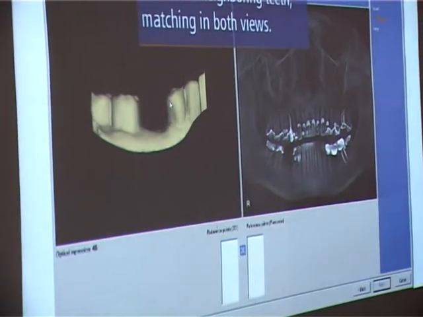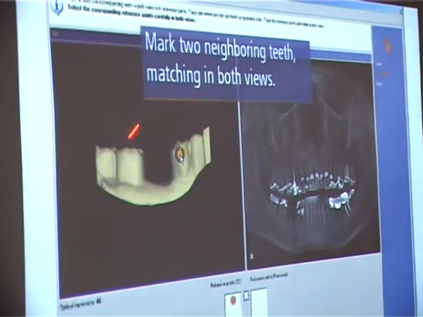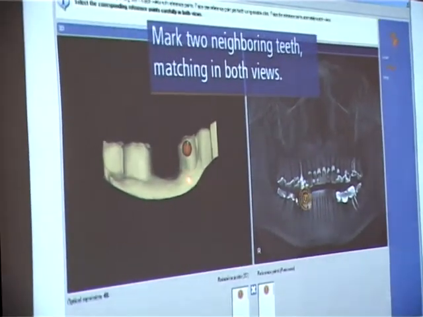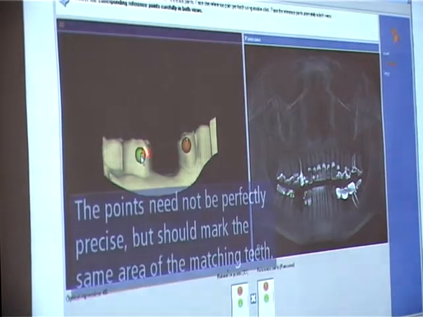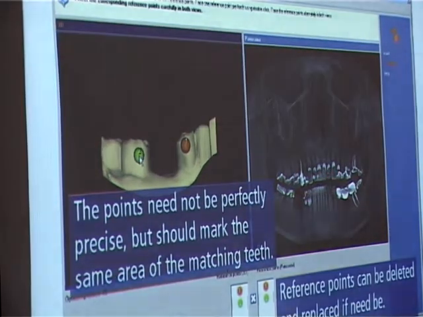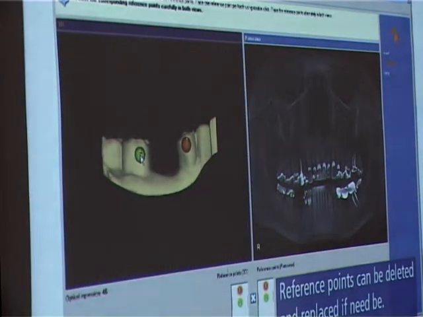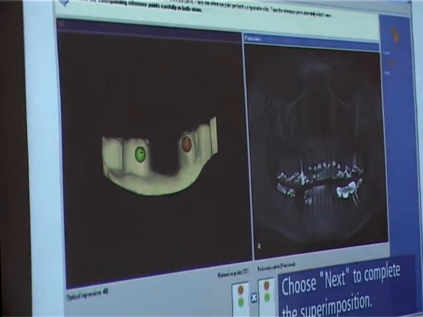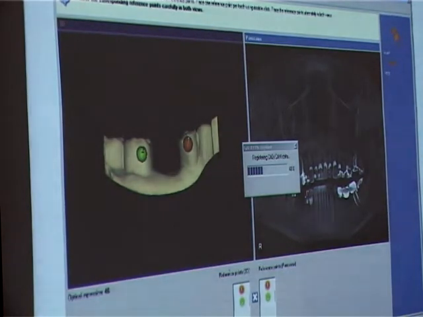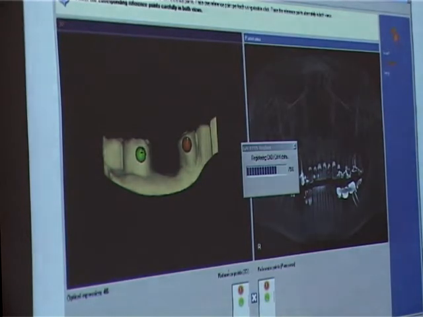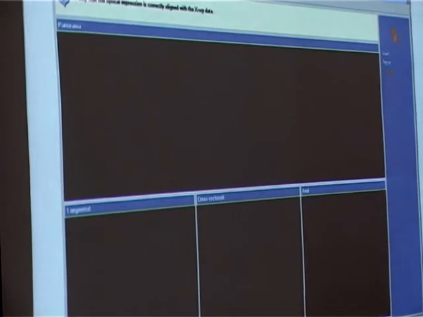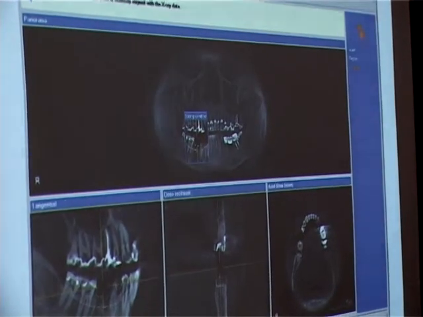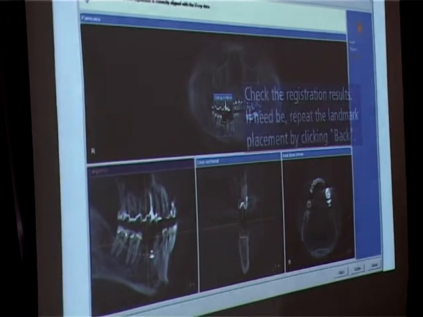Now this is the X-ray image and this is the CAD cam image. CAD cam image, X-ray image. Tell the software that this red dot belongs here and this green dot belongs here. This will superimpose over the X-ray. Mind you, no other medical field has been able to superimpose CAD cam on a 3D X-ray. Now it's processing the data.